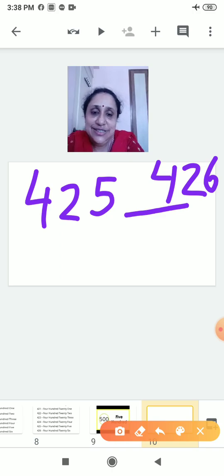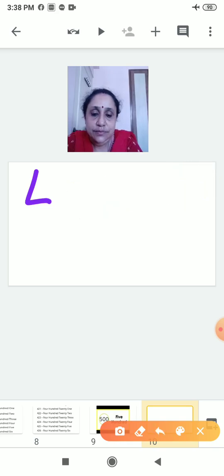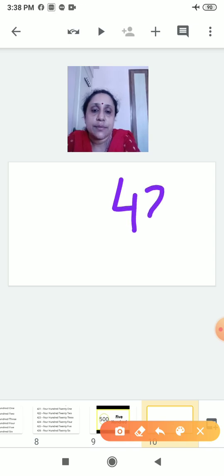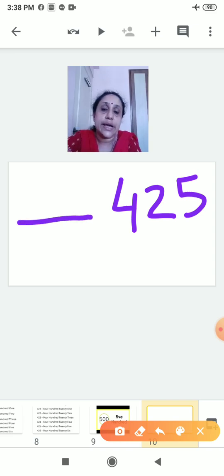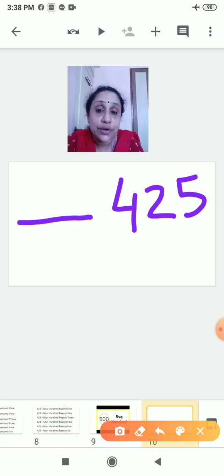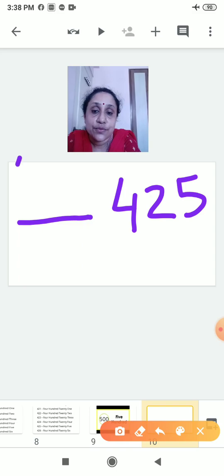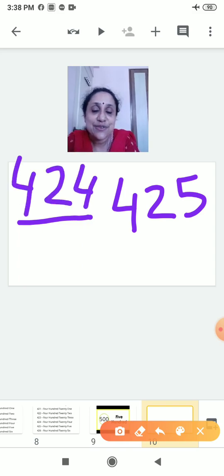Okay, so this is correct. Now see, again I am writing 425 and here is the line. So what will come before 425? That is backward counting. What you will write here? 424. Understood?